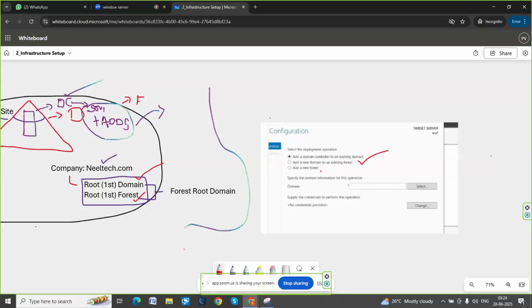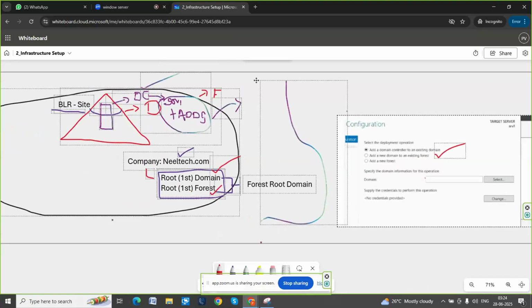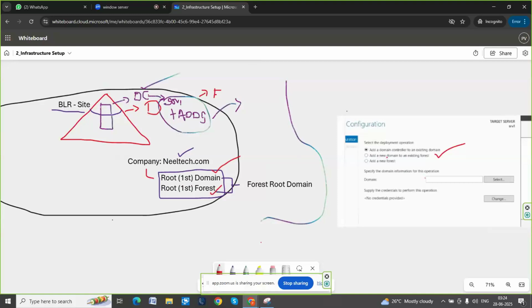Suppose my company already exists and I am adding a new domain. What do you mean by a new domain to an existing forest? It means that I am opening one subsidiary. Subsidiary means a sister concern, one more branch office with a different company. Suppose this neiltech.com exists in India and I want to open in the UK location. So what will my domain name become? uk.neiltech.com. This is my UK branch office.